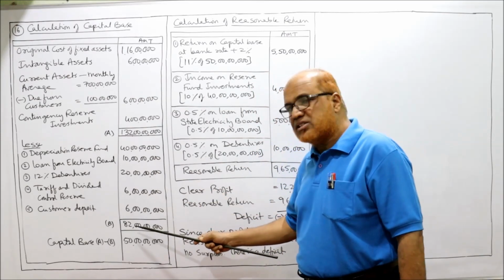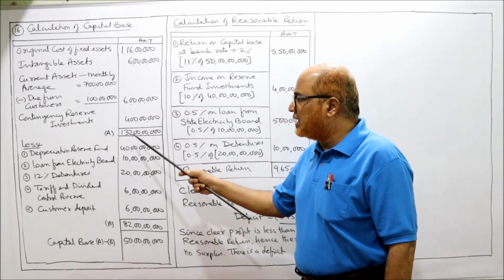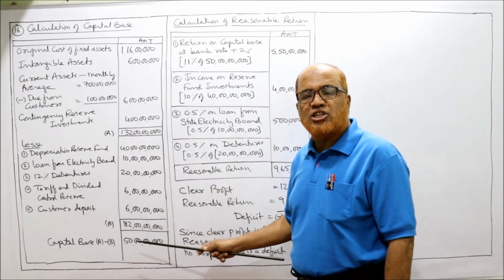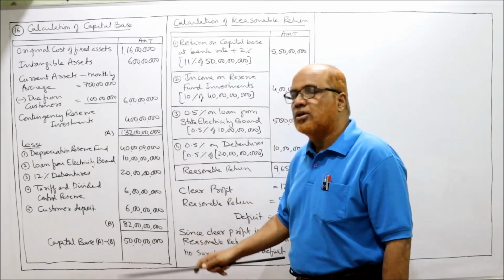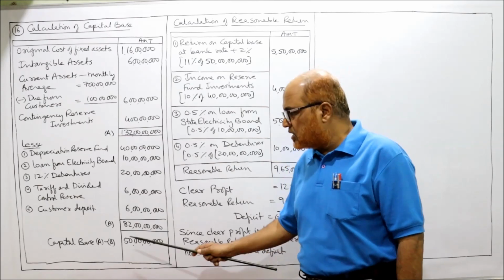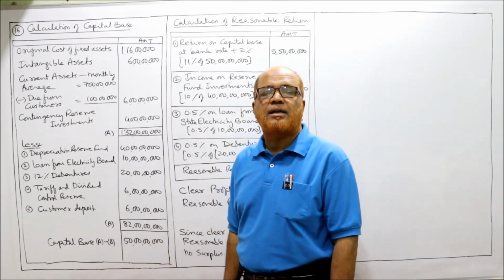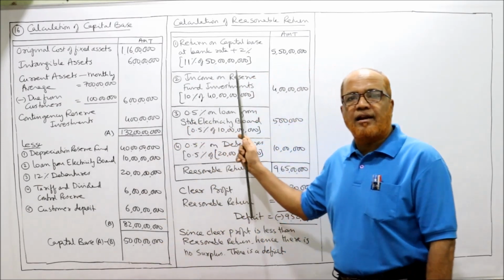Take the total of deduction items, 82 crore. 132 crore addition items, 82 crore deduction items. 132 minus 82, you will get 50 crore. This 50 crore is the capital base. Now we calculate reasonable return.